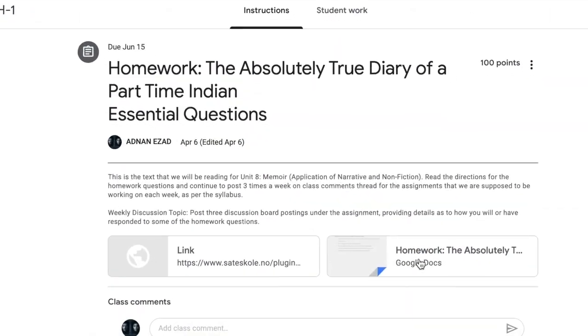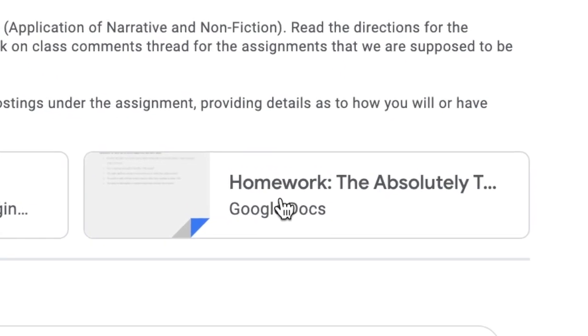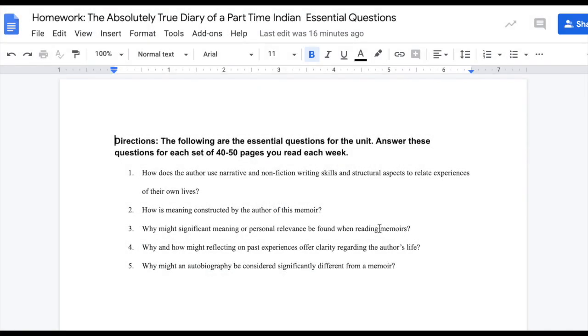The first assignment you'll notice are the homework questions, and a Google Doc containing those questions is found here. Notice that this doc is view only, so you will have to create a doc for the assignment and respond to the questions there. You may copy and paste these questions into the doc for reference.